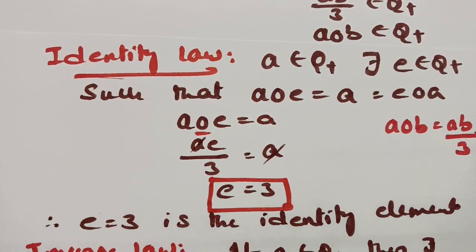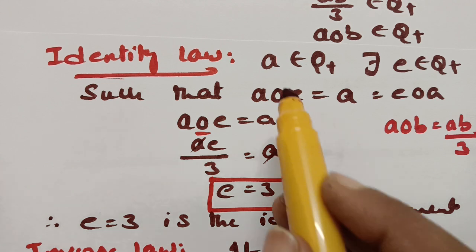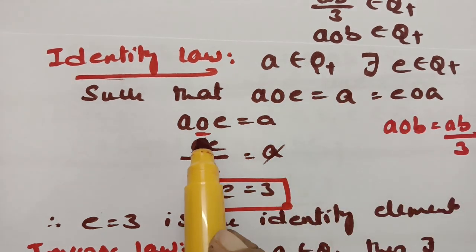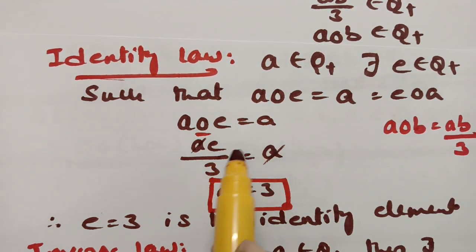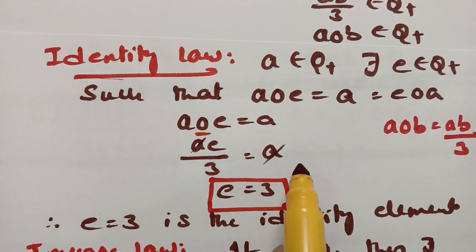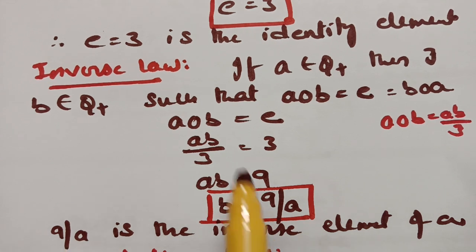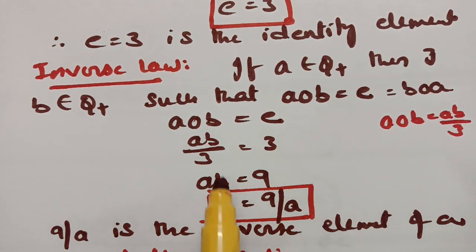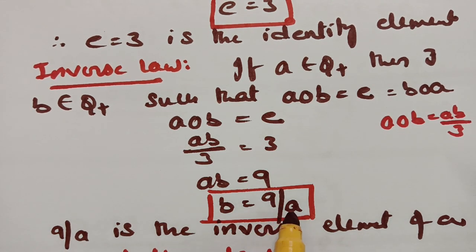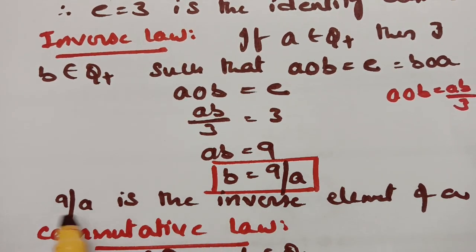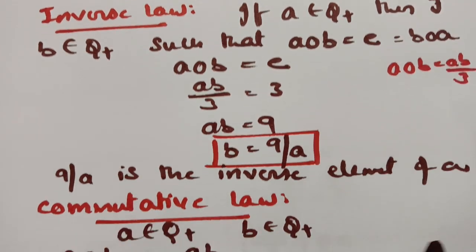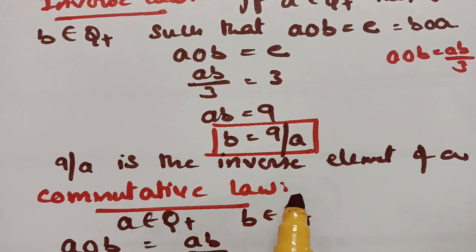And next one is the identity law. According to the identity law, we have to take one element, that is A belongs to Q plus, and we have to show that A circle E is equal to A, and therefore AE by 3 is equal to A, and we got the identity element as 3. For the inverse element here, A circle B is equal to E, we have to find out the B value. B value is 9 by A for every element. 9 by A is an inverse element of A. We got the inverse element for each and every element.